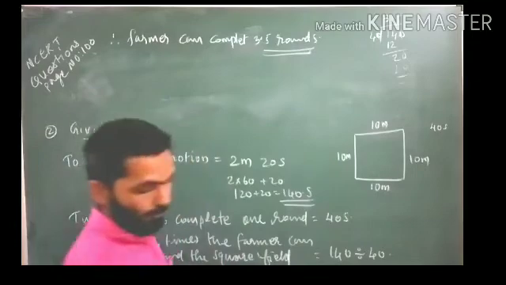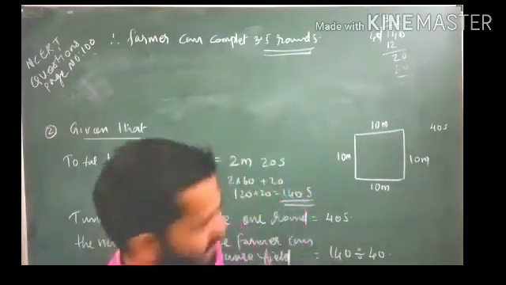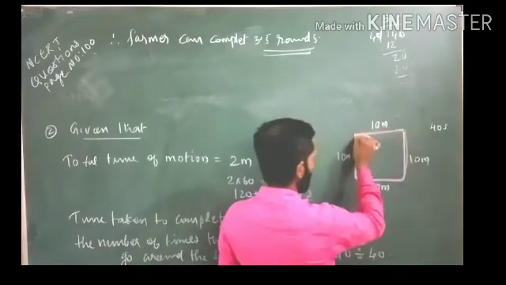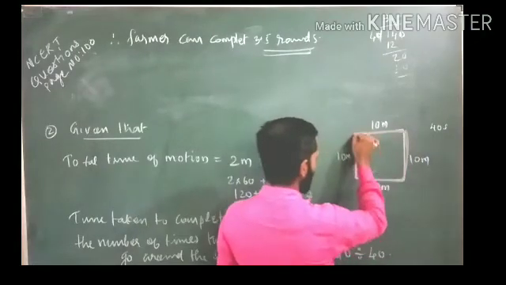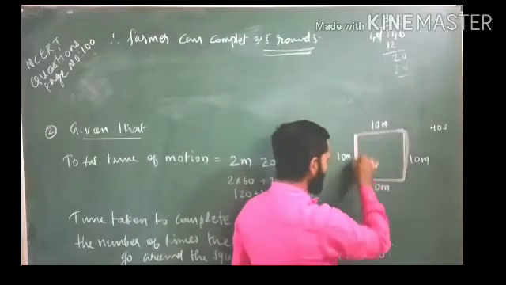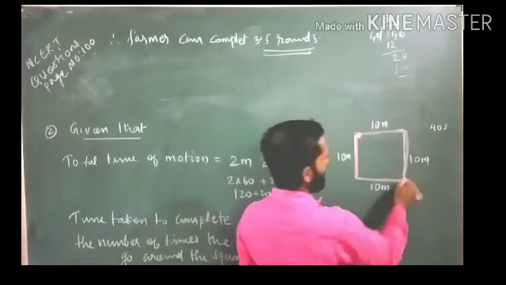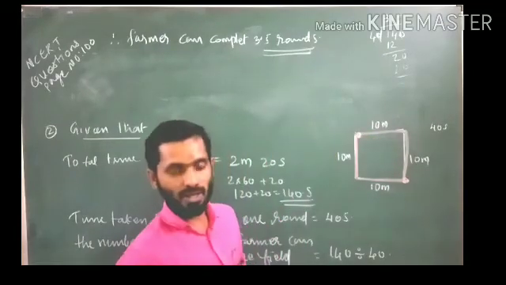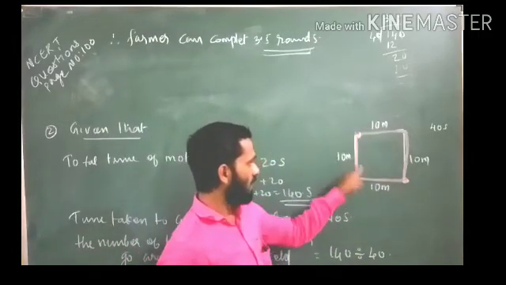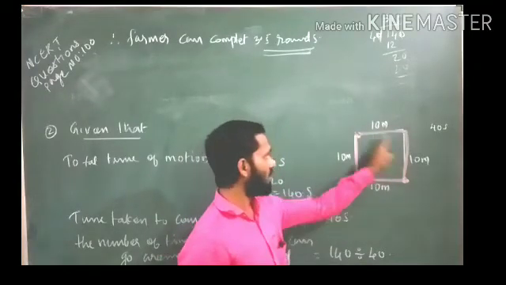3.5 rounds. Okay. He can complete the 3.5 rounds. It means, suppose he is starting from this point. So one round is completed, then second round completed, then third round completed, and 3.5 means here. So starting point is this one, ending point is this one. Okay, listen students, 3 times complete, starting from here. So 1 ends here, then second one ends here, third one ends here.